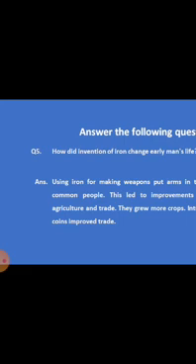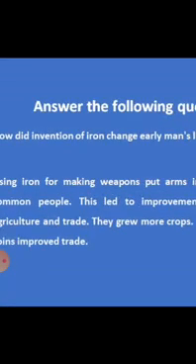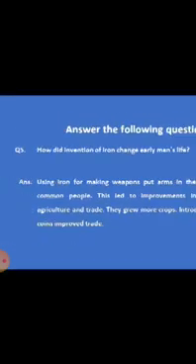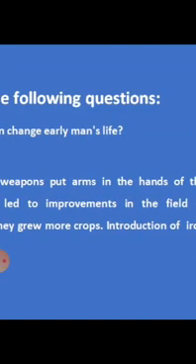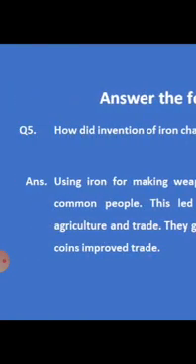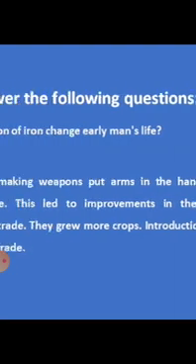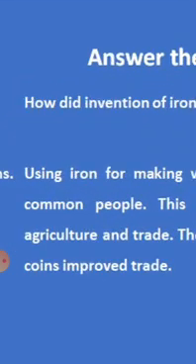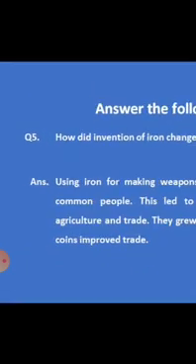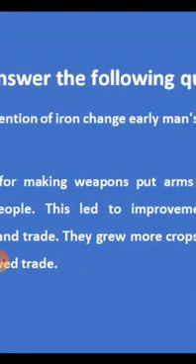Using iron for making weapons put arms in the hands of common people. This led to improvements in the field of agriculture and trade. They grew more crops. Introduction of iron coins improved trade. More sentences you can write. Okay, using iron for making, page number 22, the last sentence.